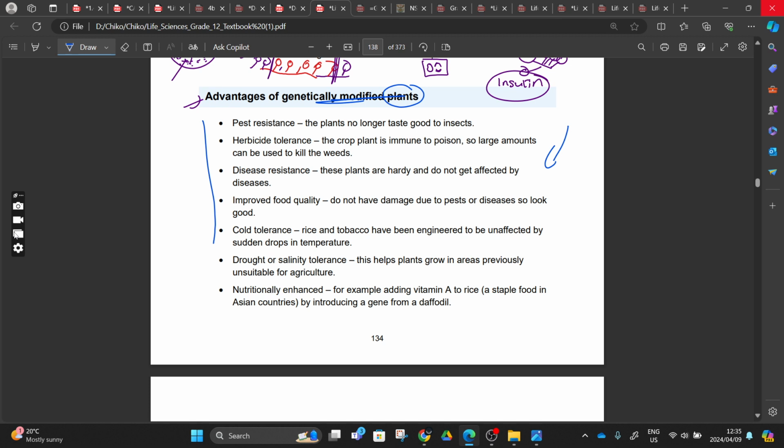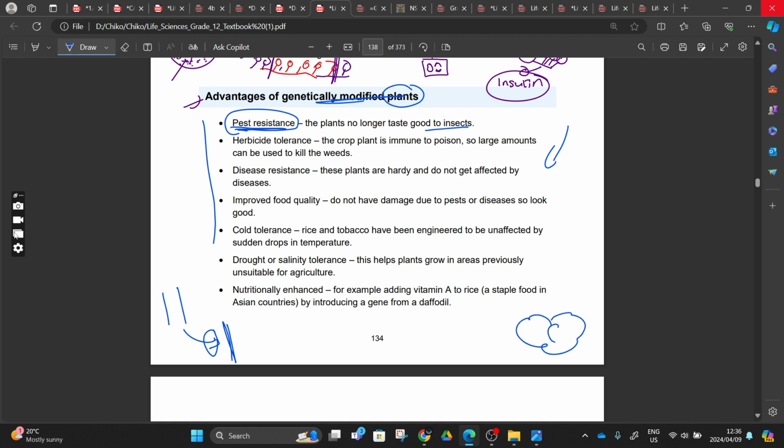They will come mostly and say, name two advantages of genetically modified plants, or name one advantage of a genetically modified organism, right? So these plants that we produce by adding one plant with another plant to produce another desired plant, they are saying that they have pest resistance. This is an advantage. These plants no longer taste good to insects. It means that they are not going to be eaten, right?